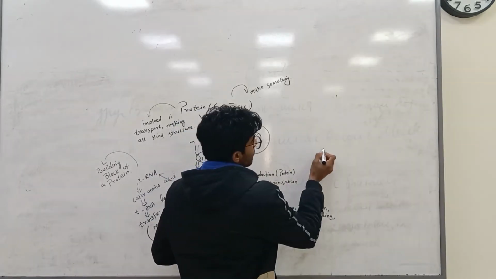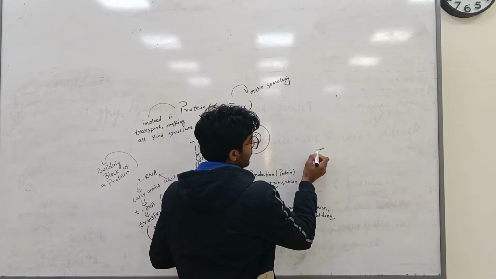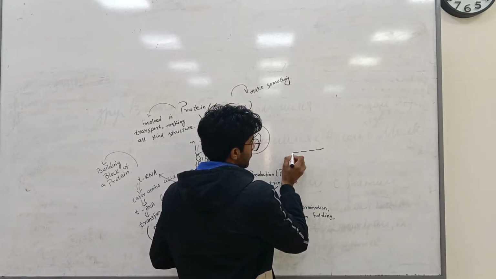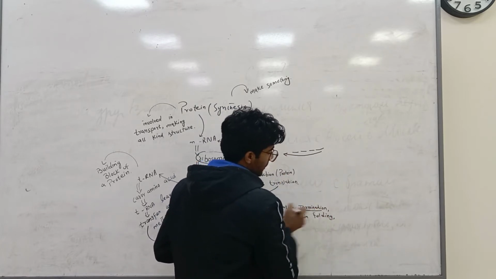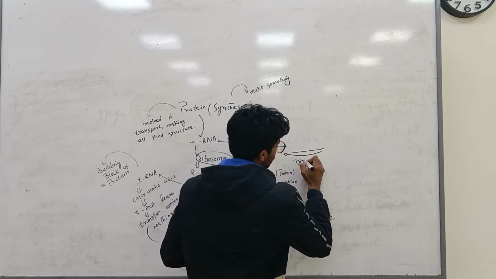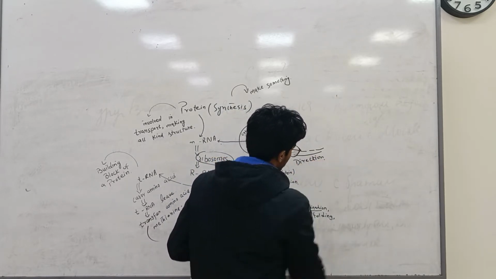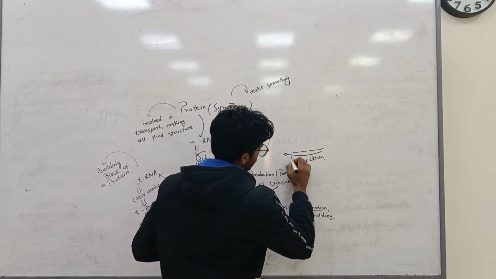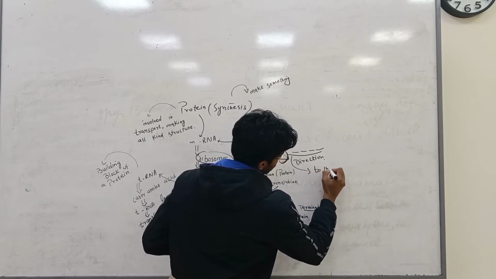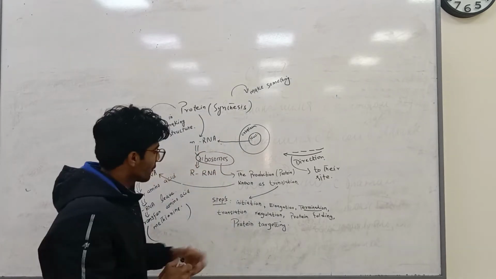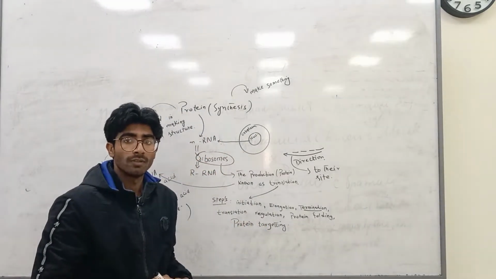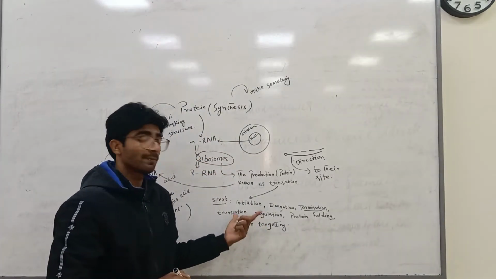Termination means that when the protein is synthesized, it goes to its site. One amino acid attaches to another, so it goes in the direction of its site. This is known as termination. Direction means to its site. And translational regulation is most commonly gene expression.